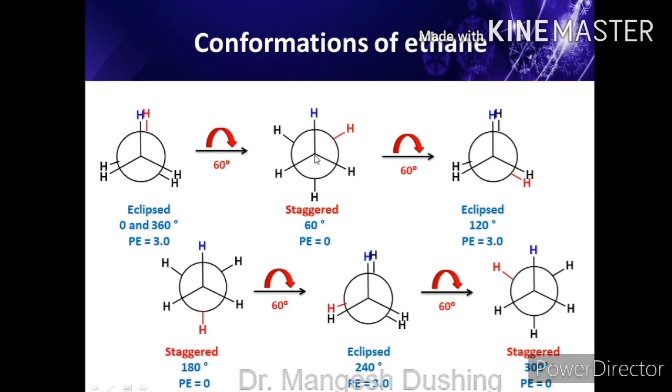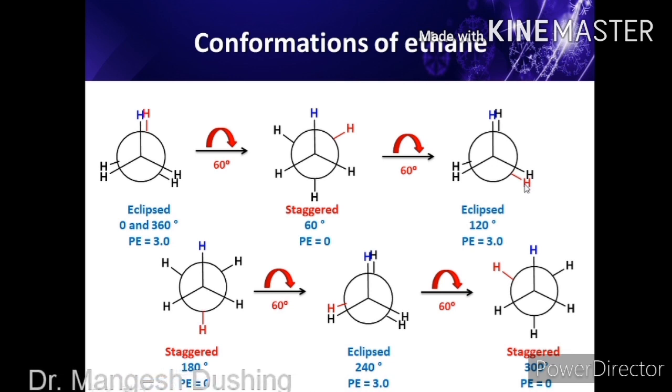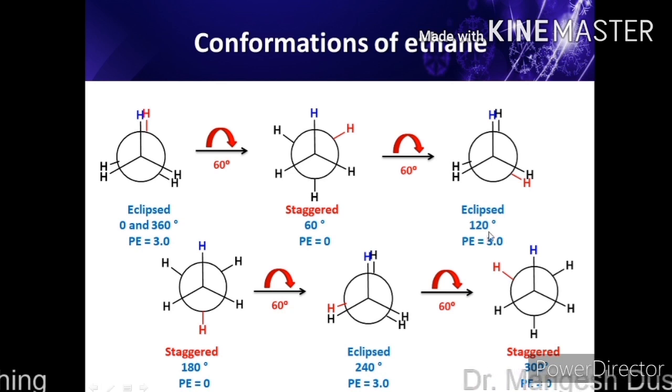Again we will keep one carbon, the front carbon atom, as it is, and rotate the rear carbon by 60 degrees again. So this hydrogen will go over here. As we know all hydrogens are the same, we just give them colors for identification. So again we will get the eclipsed structure. All hydrogens are parallel to each other. Now the angle between the blue hydrogen and the red hydrogen is 120 degrees. This is the eclipsed structure.